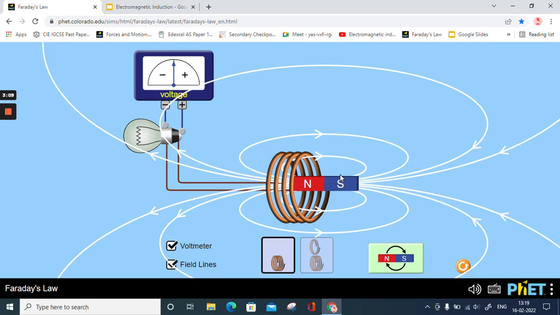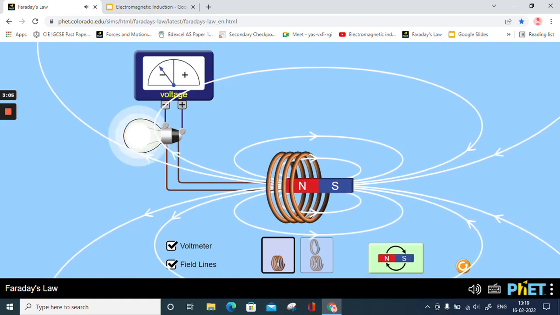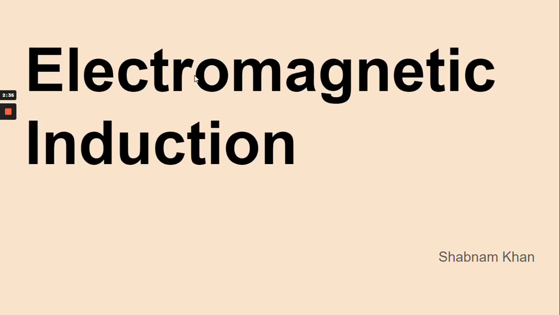So we can say that a changing magnetic field is able to produce electric current, and the current which is produced is called induced current, because it is induced using a magnet and we are not using a battery, and the voltage developed is called induced voltage. So this process of producing electric current using a magnet is called electromagnetic induction.